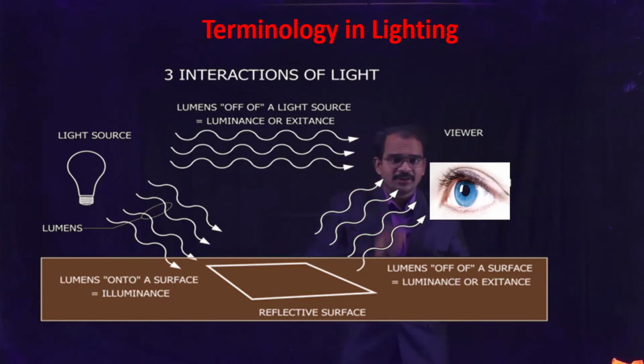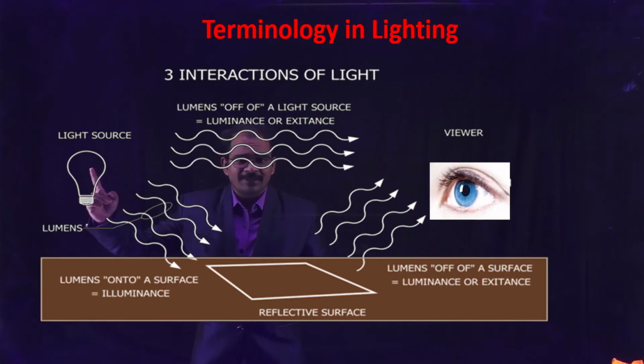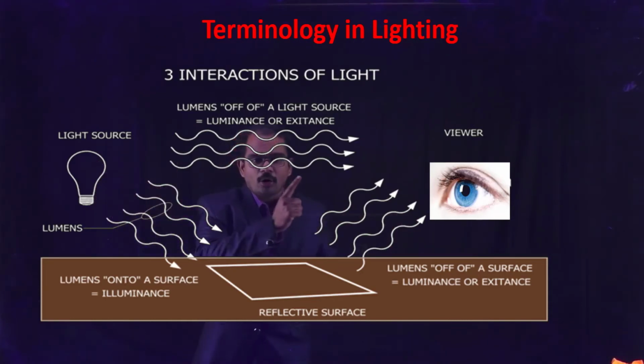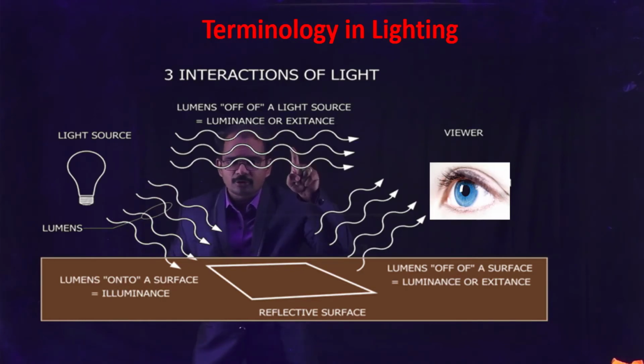There is one more terminology left. The light source emits lumens, and some of them fall onto the surface. That is called illuminance, and of that illuminance, some will be reflected back into the viewer's eyes, and that is known as luminance or excitance. And the third one is that, apart from falling onto a surface, some of the lumens will also travel off a light source, and those lumens are again called luminance or excitance.